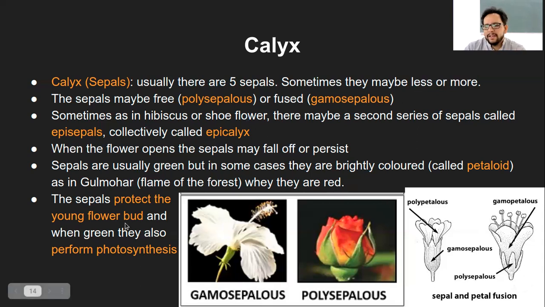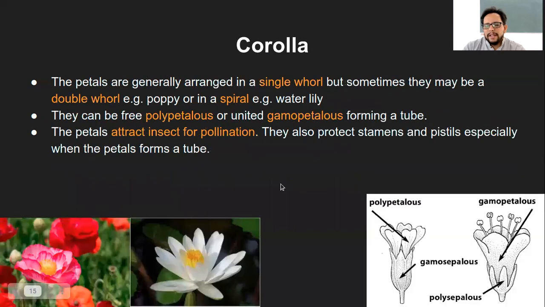So that is calyx. Then corolla. Now again, you know what corolla is. The petals, when they are arranged collectively, they are called corolla. Now they can be arranged in different ways. In some cases, you will see a single circle of arrangement of these petals, or there can be a double layer, or it can be arranged in a spiral.